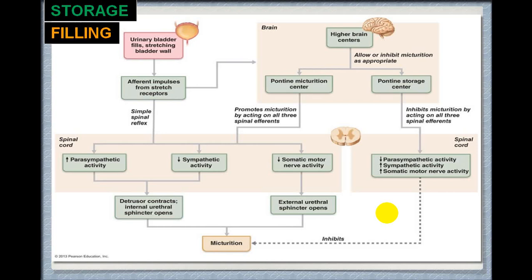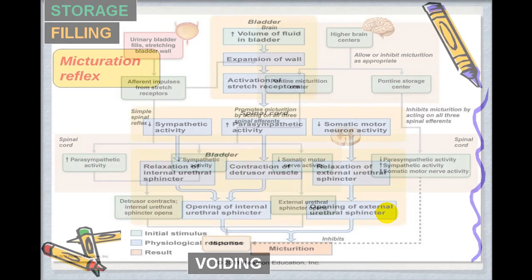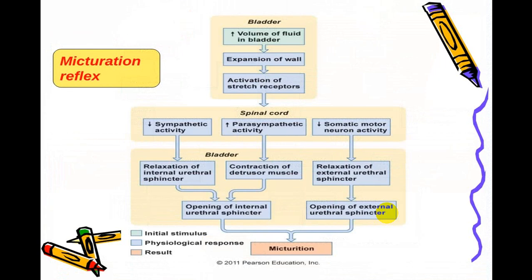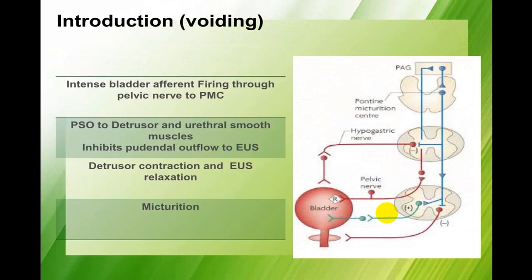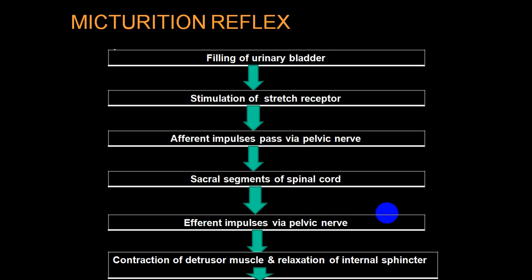So there is a storage, there is a filling, and there is a voiding, we call as a micturition. And this is the same diagram showing you the same mechanism in another pattern. So this is a storage phase, this is a voiding phase. So whenever a bladder is full, it will give rise to stretch receptor stimulation. Pelvic nerve will be stimulated, which will give rise to the sensation to the sacral segment.